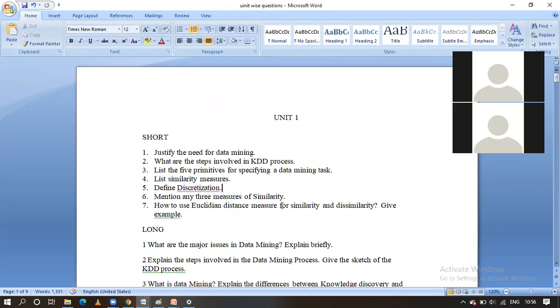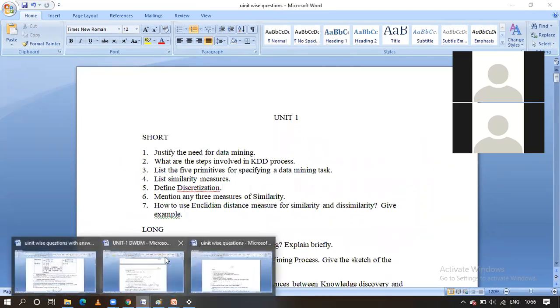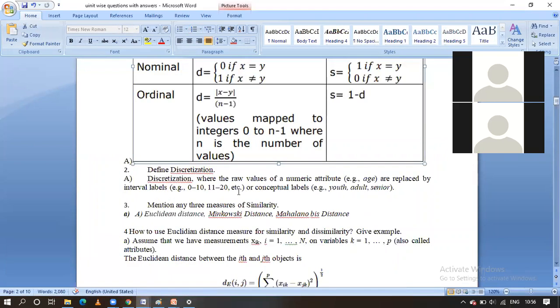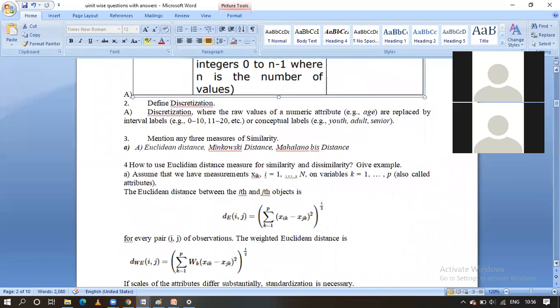And next one is how to use the Euclidean distance to measure the similarity and dissimilarity. The example I think I have outlined. Okay, this is the formula for the Euclidean distance. Normally, guys, we calculate the distance between 2 points in this way. For example, if there are x1 y1 and x2 y2, we calculate: x2 minus x1 whole square plus y2 minus y1 whole square, and apply root overall. The same formula we are going to use here, guys, in the Euclidean distance.